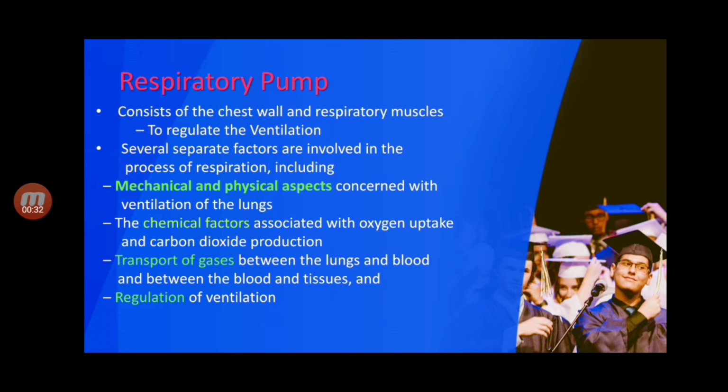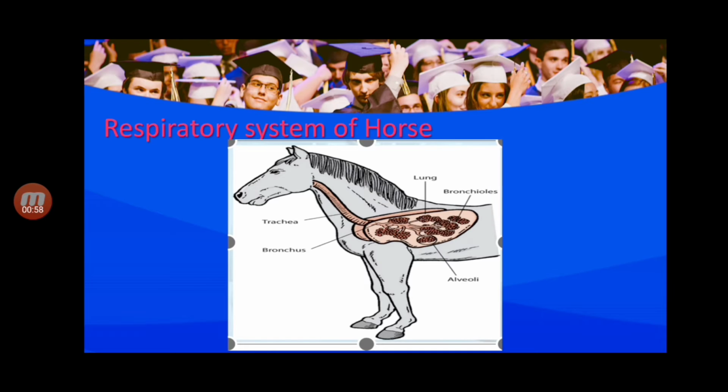To regulate ventilation, several separate factors are involved in the process of respiration. These include mechanical and physical aspects concerned with ventilation of the lungs, and chemical factors associated with oxygen uptake and carbon dioxide production, transport of gases between the lungs and blood and between the blood and tissue, and regulation of ventilation.